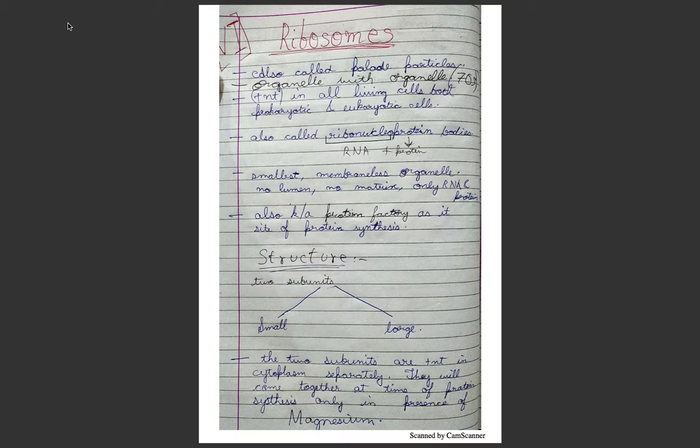They don't have any membrane or matrix. They only have RNA and proteins, and the proteins are the ribosomal proteins. These are also known as protein factory as they are the site of protein synthesis.